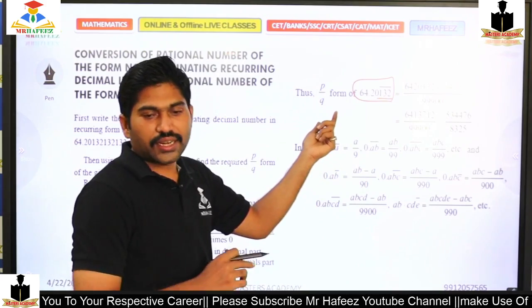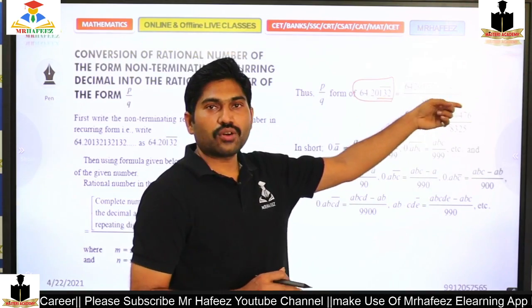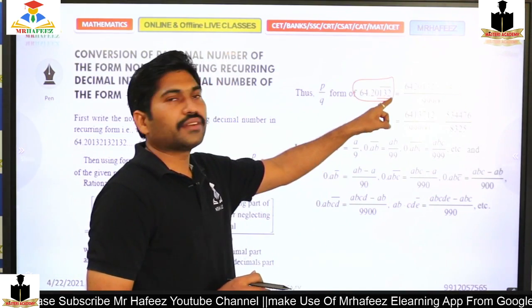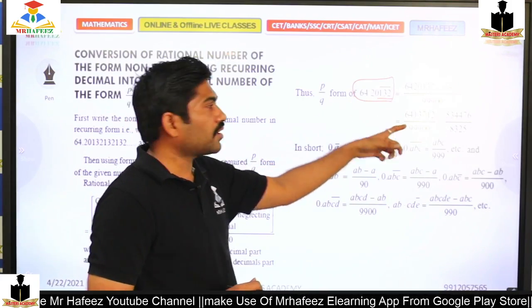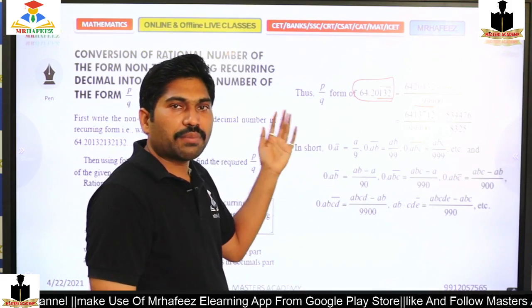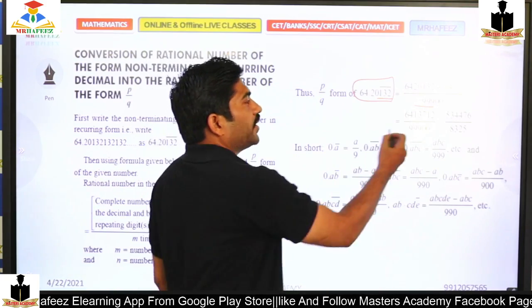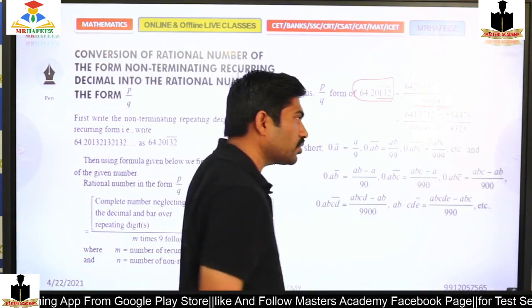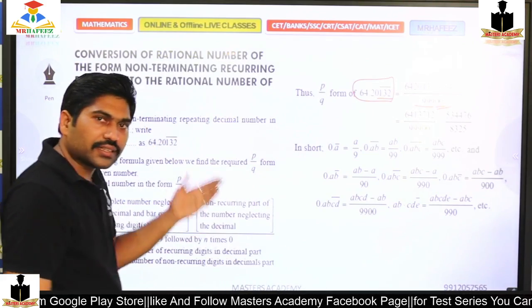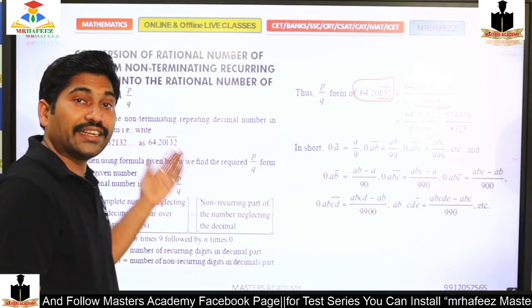If I remove that 132, other than that, 6420, I should write the whole divided by as many 9s as the number of digits under the bar, and other than the bar there are 2 more digits left over for the decimal point, so for that I should use zeros. So this is how I can convert decimals into fractions.